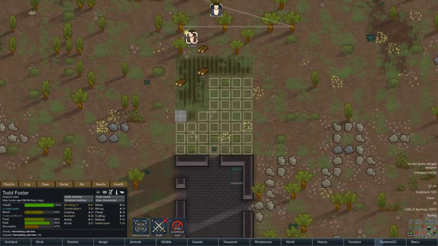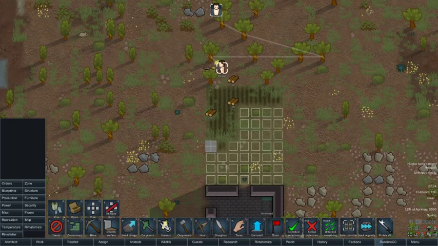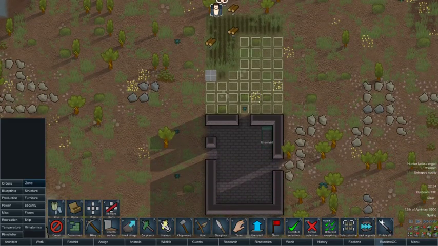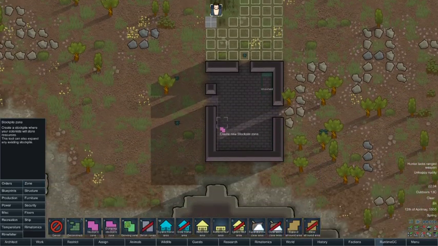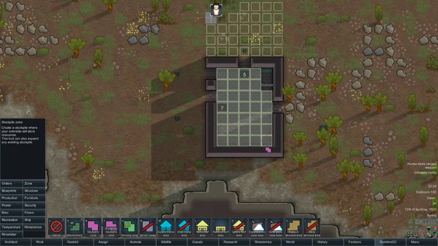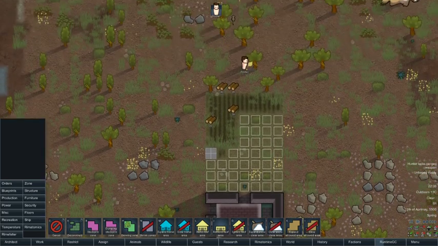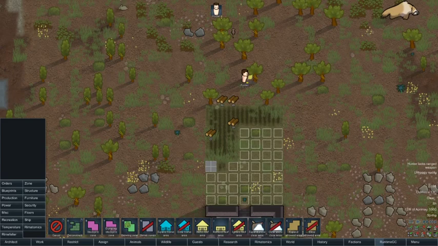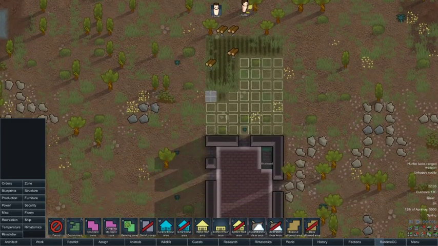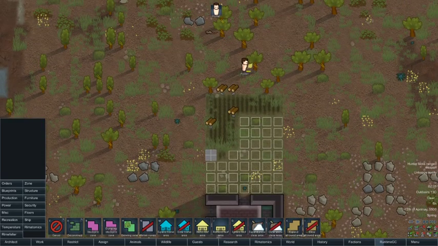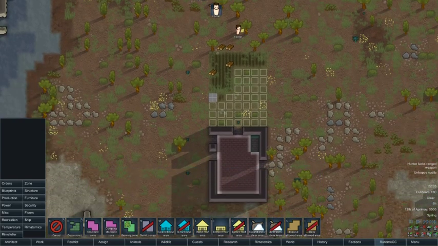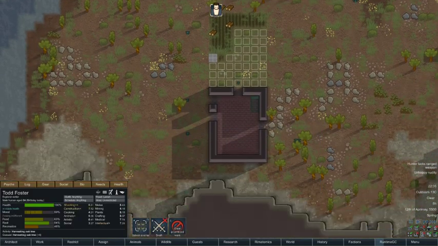What we also want to do, actually, if we slow it back down, is while we're here, we want to select a stockpile zone to keep all our raw resources in. Now I'm going to stick it in the base for now. Obviously later on when the colony is bigger we'll have massive stockpile rooms that are protected and lit and chilled. Eventually when we get electricity we can actually cool stuff, so we don't have to worry too much about the food supplies going off.